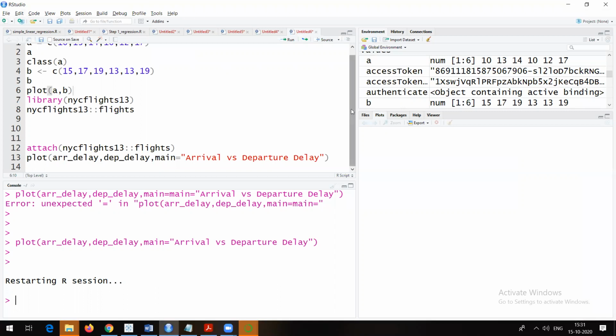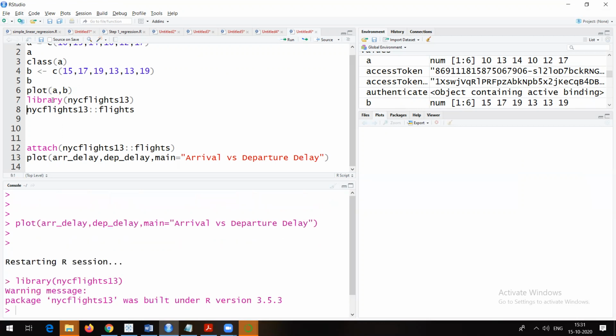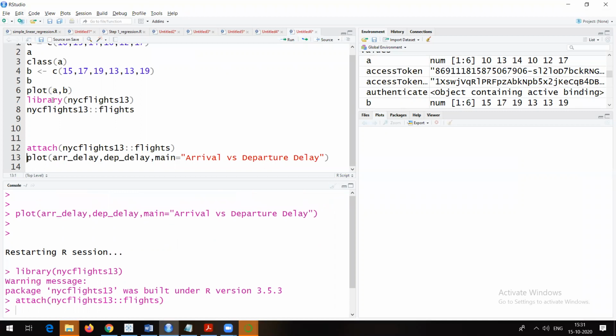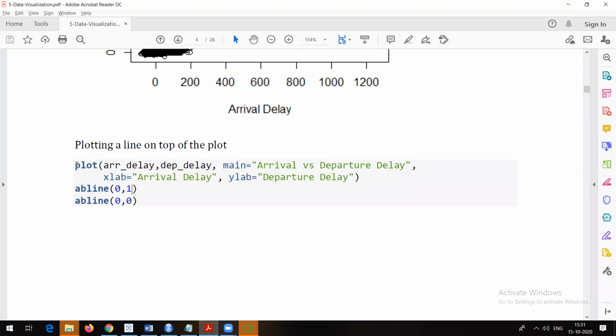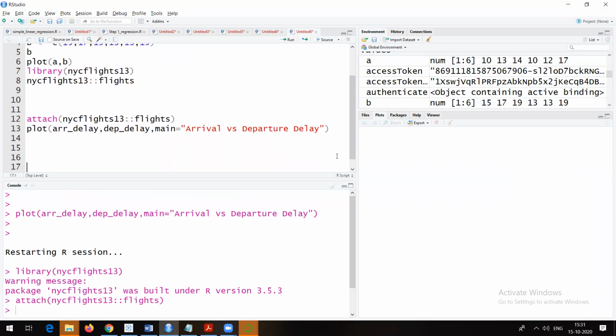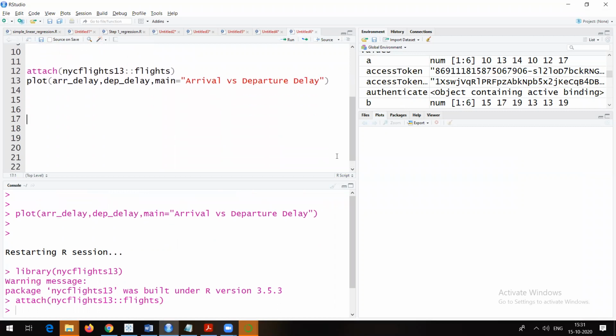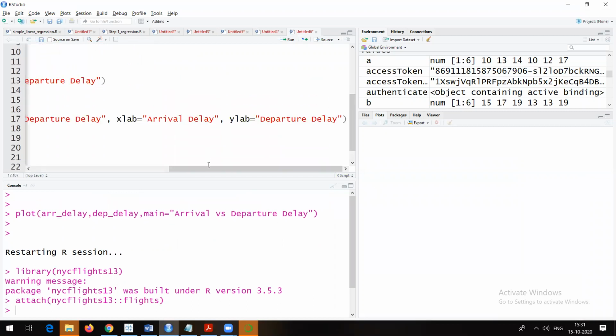Now I will just try to run a few commands. So library nycflights, I will run it, and then I will run the attach command once again because it should be able to identify all the column names. And now I will directly try to show you this particular plot, and then we will see what is the use of that abline, which is also something useful in visualization. Right. So specifically again, I will repeat, I am talking about R only because at the university level they mentioned R.